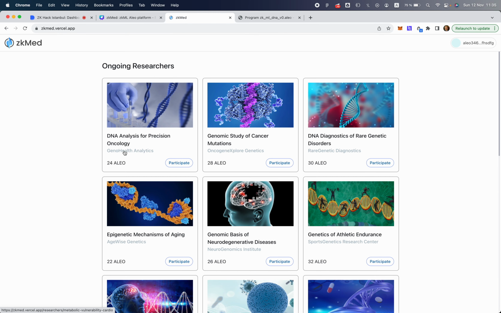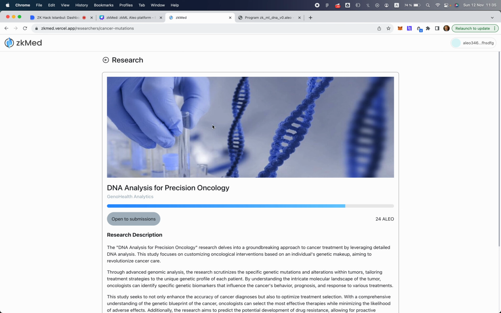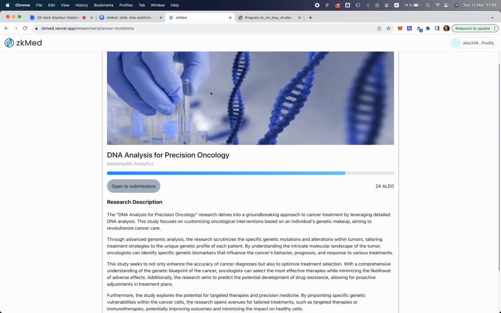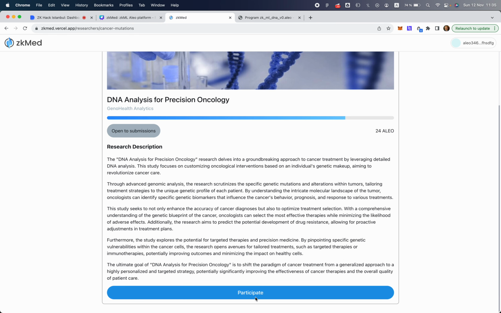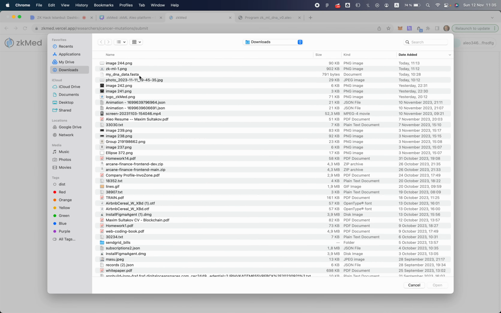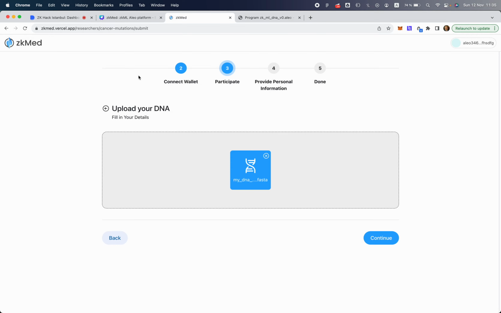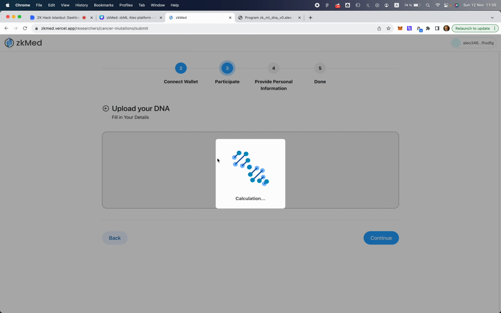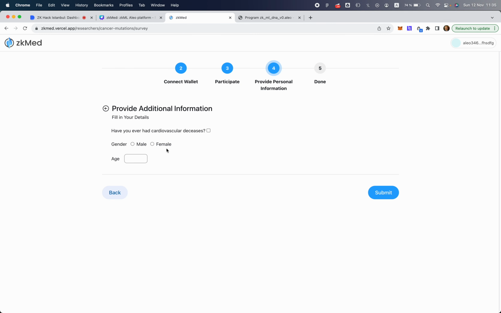So here is the platform that we built during this hackathon. Let's say I'm a user and I open this site and I want to take part in any of the research. Let's say I decided to pick this one. There is some description and I press the participate button. Here I can upload my DNA in FASTA format, which is a standard format for storing DNA data. Now this data is just being parsed.